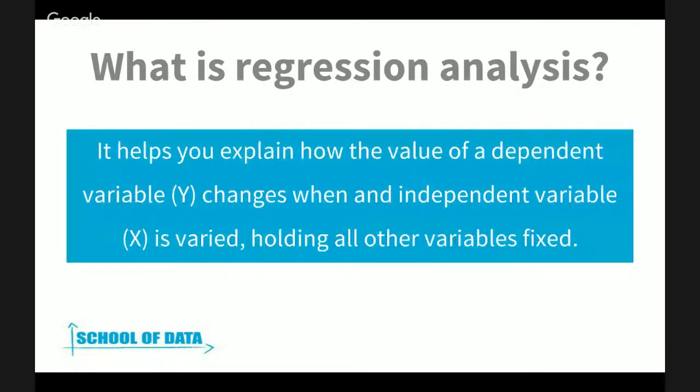And a way to see it, like a technical definition, is that it helps you explain how the value of a dependent variable, that I'm going to explain later what it is, changes when one or more independent variables are varied, holding all other variables fixed. So you have one dependent variable and then some independent variables.